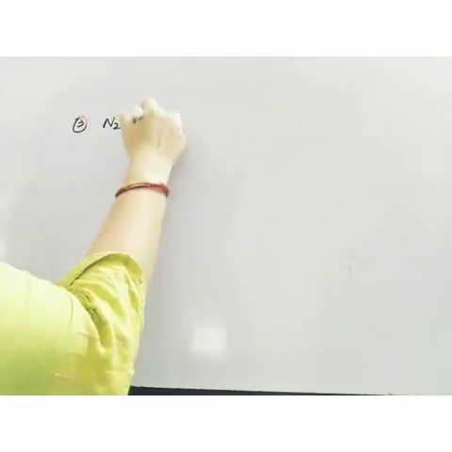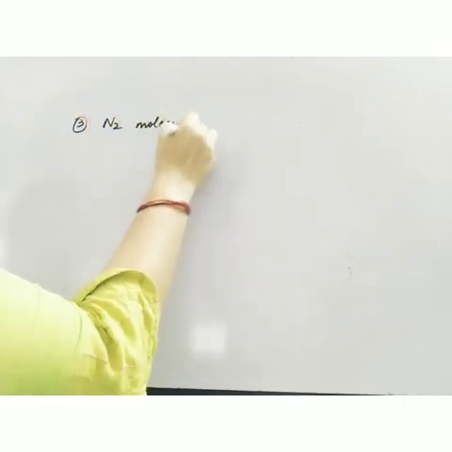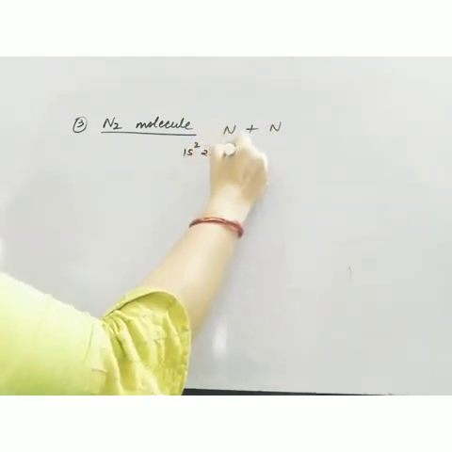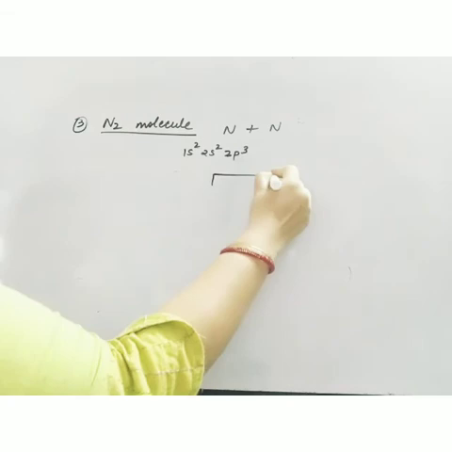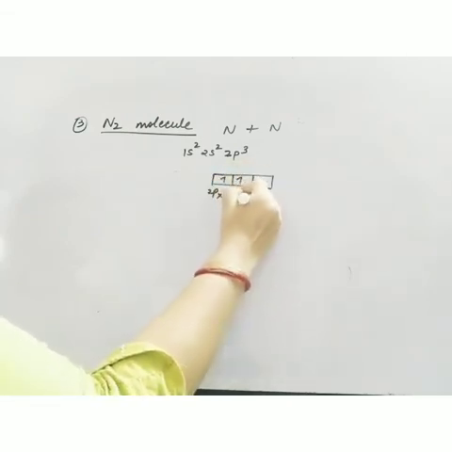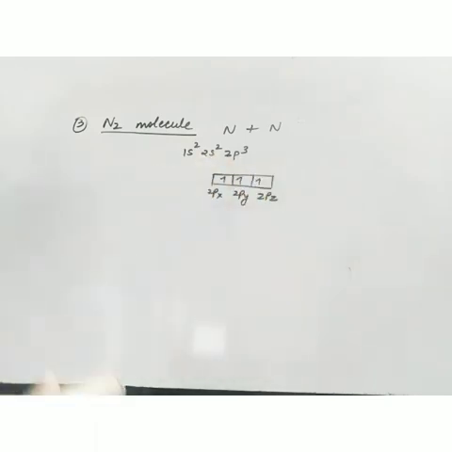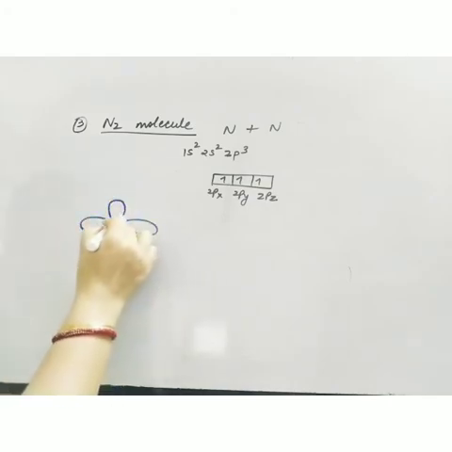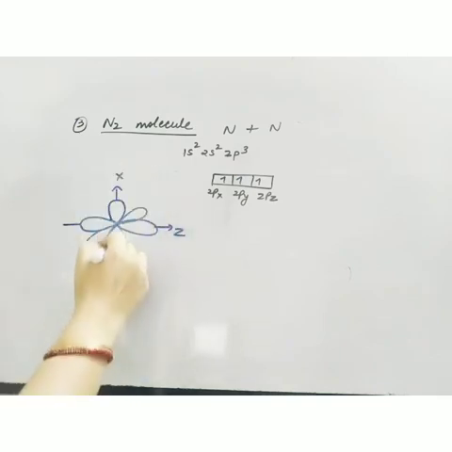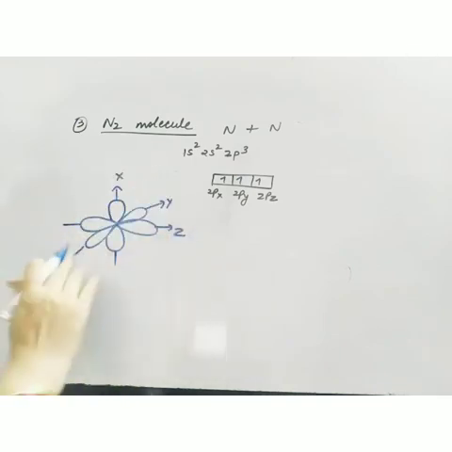Now the last example we'll take is the nitrogen molecule. Now nitrogen plus nitrogen, nitrogen is 1s2, 2s2, 2p3. Now 2p3 means all the orbitals are half filled. So all the three will take part in bonding. Now let's see. This is first, this is second and this is third. This is Z. I am taking this as X, this is Y. This is the first nitrogen atom.